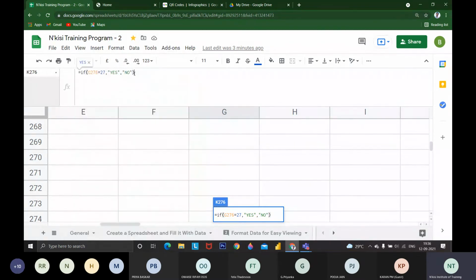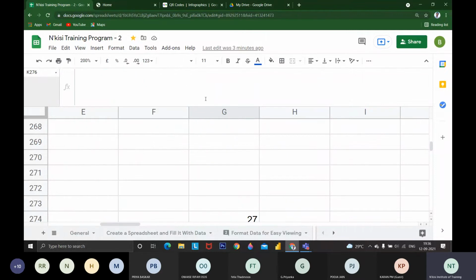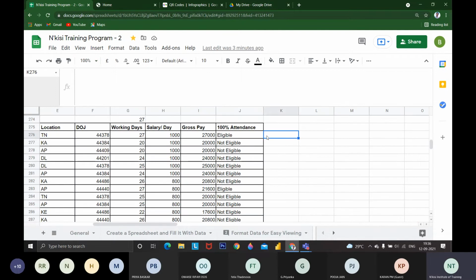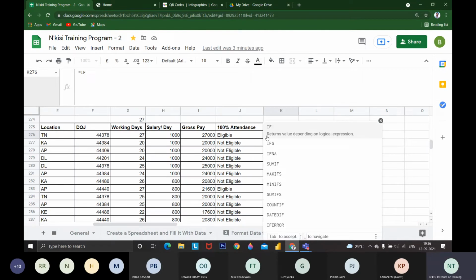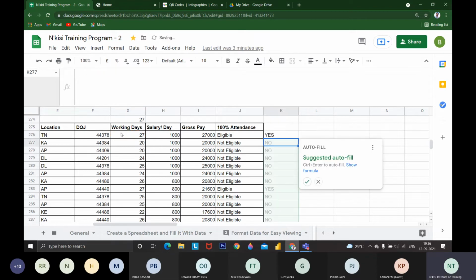We can use formulas here also. We can use nested formulas, but I don't want to confuse you at the beginner stage. Like is equal to, if I'm typing again, if this is equal to 27, I want you to print yes, else no. Okay, this is the syntax.